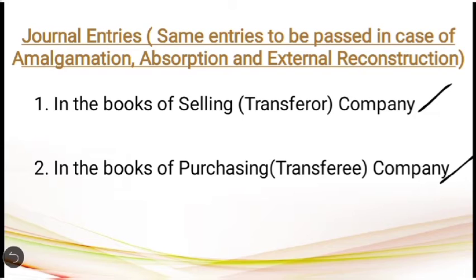One thing you can point out here is that the journal entries and most of the adjustments are the same in all three cases, that is amalgamation, absorption and external reconstruction. Take it from me, if you learn these two sets of journal entries, then you can easily answer the questions of all three chapters without any difficulty. So without wasting any time, let us see what those journal entries are.